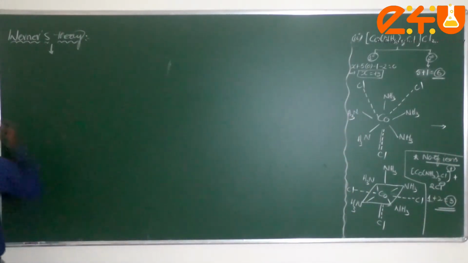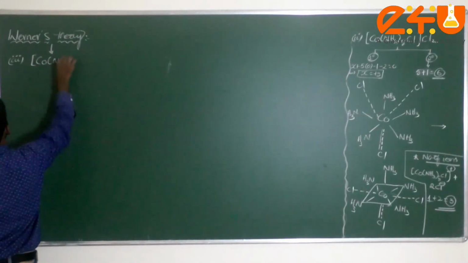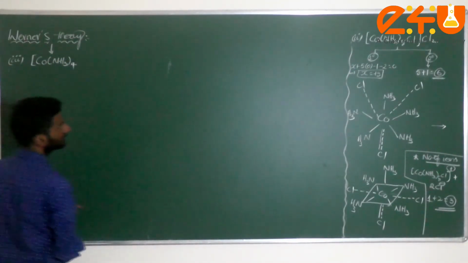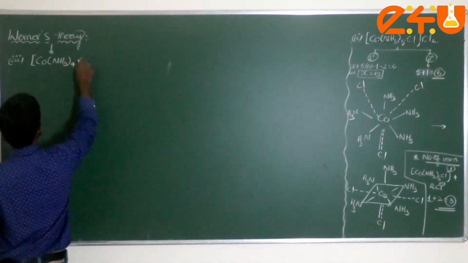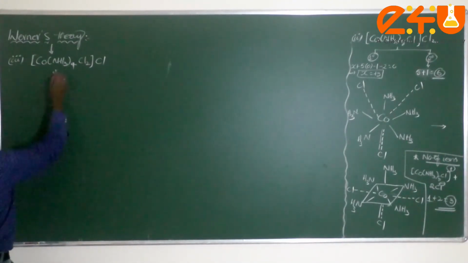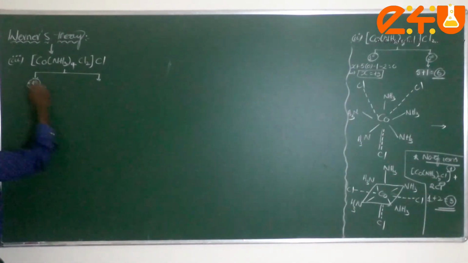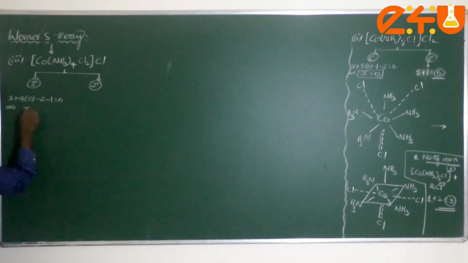Next one, the third one. From that itself, how will it be converted? Co, NH3 taken 4 times. 1 chlorine atom I am introducing inside. I am taking here [Co(NH3)4Cl2]Cl. This is very important, dear students. Now let me start. Same thing, primary valency as well as secondary valency. Primary valency: x plus 4 into 0 minus 2 minus 1 is equal to 0. That implies x is equal to plus 3.